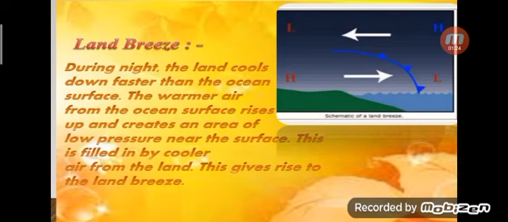Then land breeze. Land breeze is the opposite. During night, the land cools down faster than the ocean. The warmer air from the ocean surface rises up and creates an area of low pressure near the surface. This is filled by cooler air from the land. This gives rise to the land breeze.